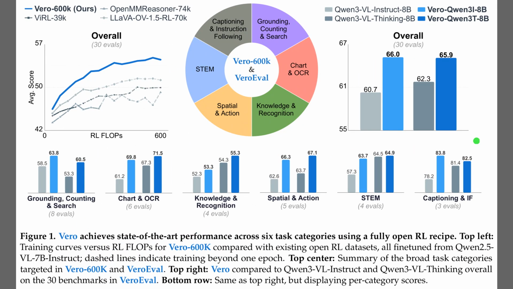Figure 1 illustrates how Vero reaches state-of-the-art performance using an open reinforcement learning recipe. The training curves in the top left show the average score rising as the computational work, or reinforcement learning floating point operations, which measures the mathematical effort during training, increases. In the center, a colored wheel identifies 6 key task categories, including science, technology, engineering, and math, often called STEM. The bar charts at the bottom and top right demonstrate that Vero models consistently outperform previous versions, with the best version achieving an overall score of 66%.